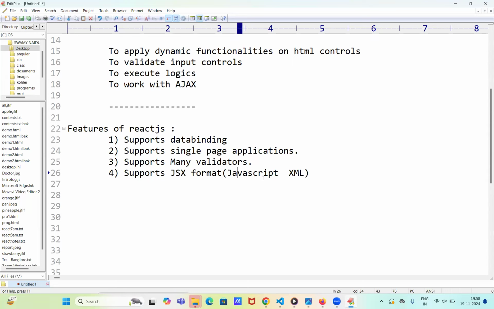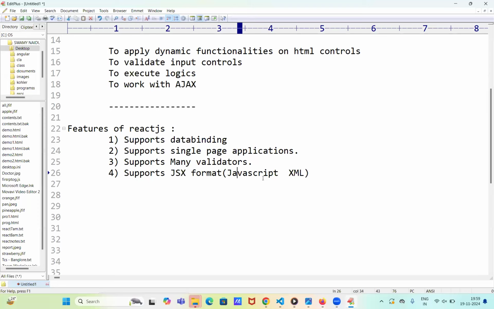What is JSX? We use JSX to bind HTML elements inside the JavaScript. That is the concept of JSX.